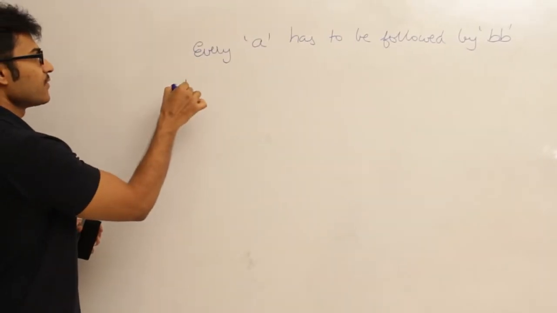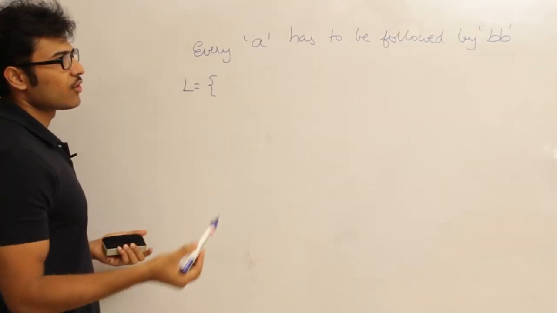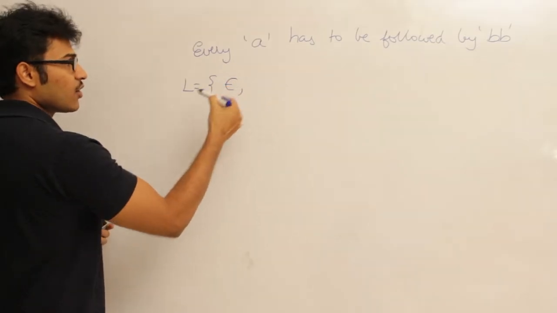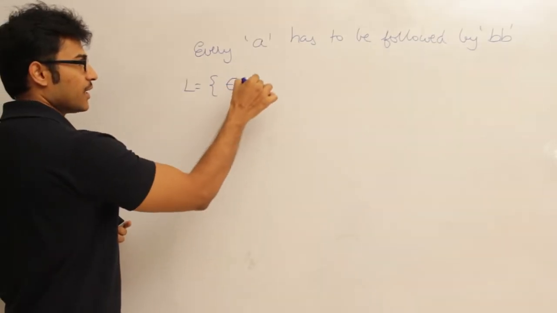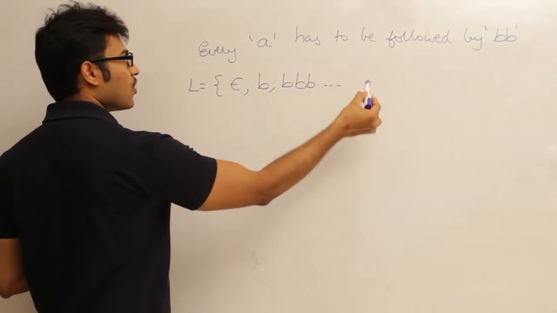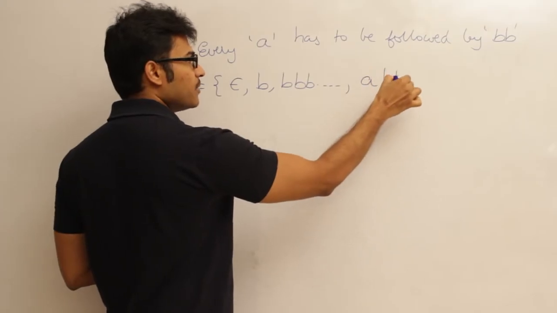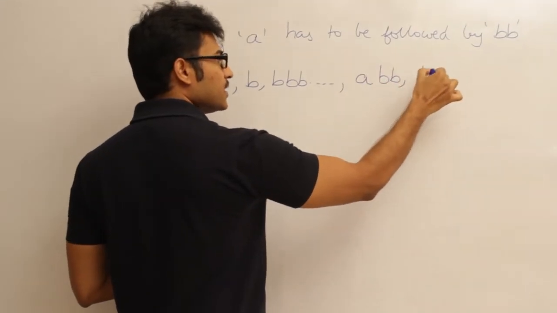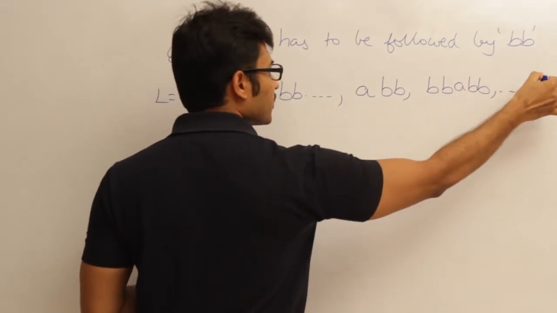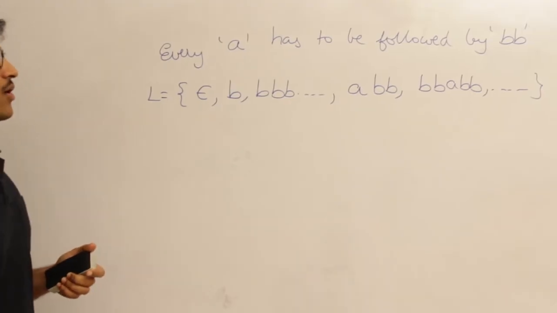Now let us write a language. The language says that if there is an A, it has to be followed by BB. There is even a case that there can be no A at all. Now if there is any A, it has to be followed by BB. Infinite language. But let's try if we can give a finite automata or not.